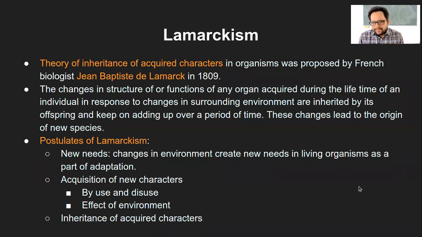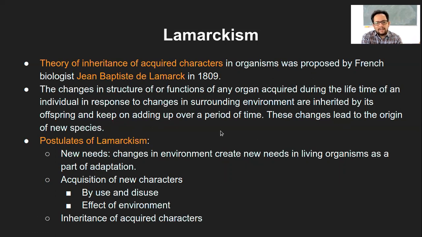The theory of inheritance of acquired characters was proposed by a French scientist called Lamarck in 1809. According to him, changes in the structure or function of any organ acquired during the lifetime, in response to the surrounding environment, are inherited by its offspring and keep on adding up over time.